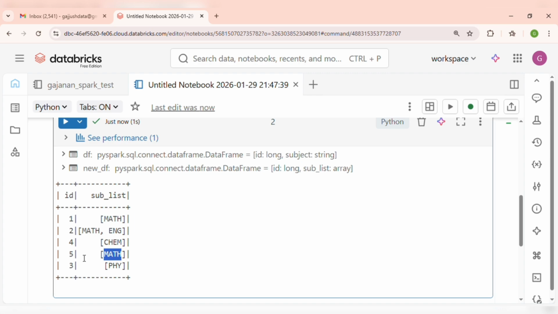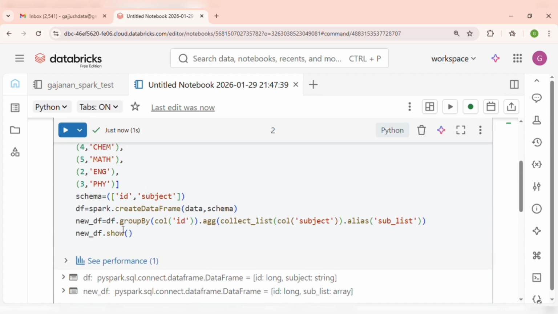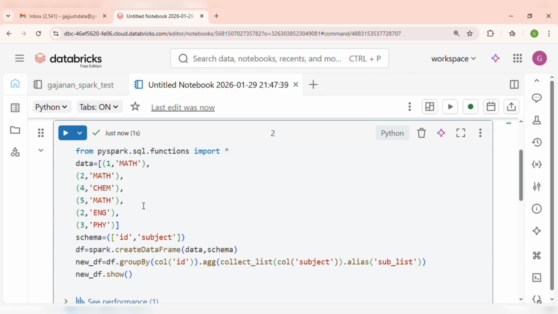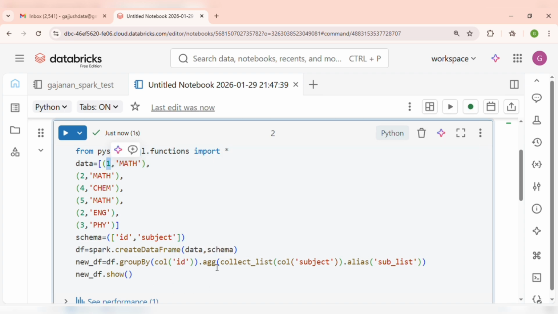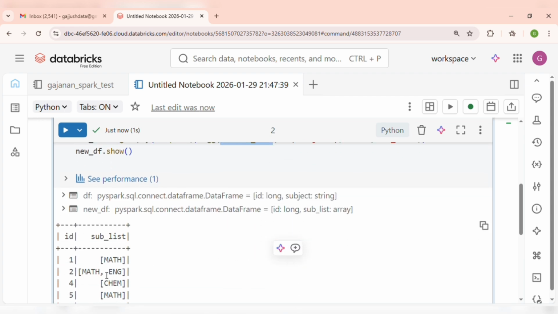I have used group by here, which is creating groups according to this id. And again I am using collect list, so this list has been created according to our collect list.